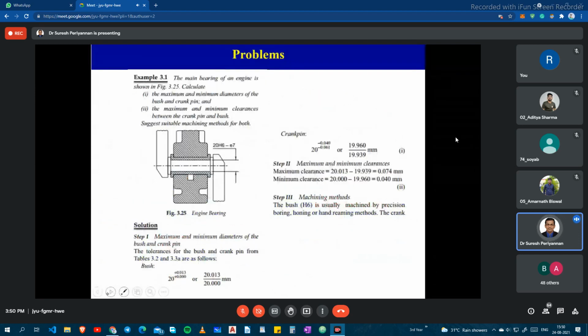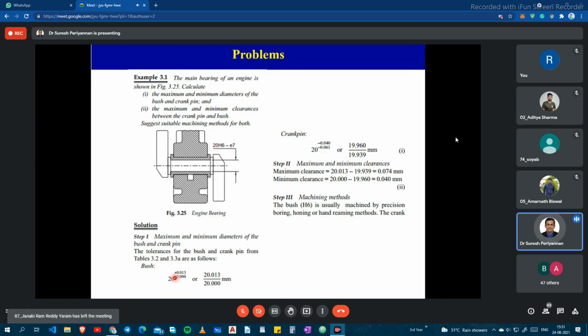Now one or two sums we'll see here. The main bearings of the engine are shown in the figure. We have to find the maximum and minimum diameter of the bush and crank pin, and the maximum and minimum clearance between the crank pin and bush. Here the shaft is given as 20 H6 e7.